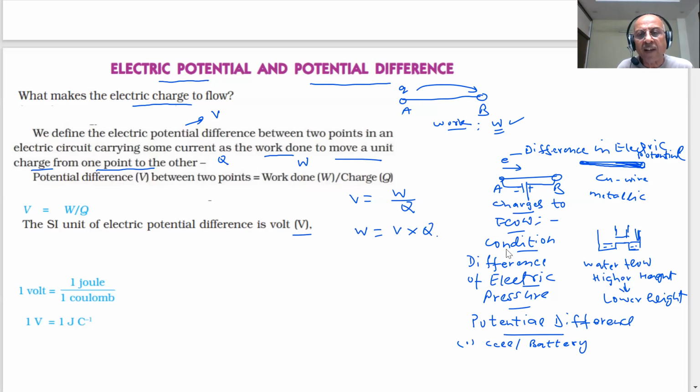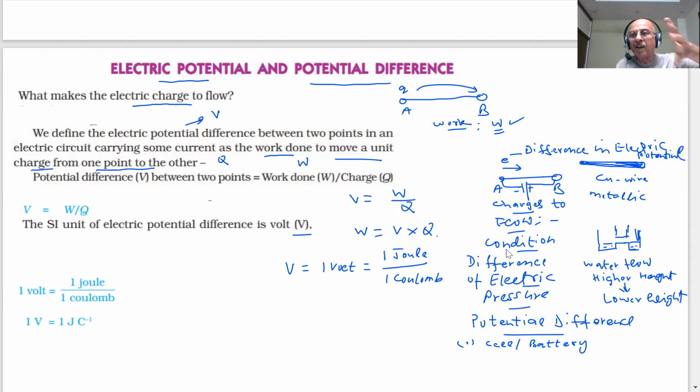Or in other words, I can say that if V is 1 volt, that will be when the work done is 1 joule, the SI unit is joule, and when 1 coulomb of charge is moved. In other words, if 1 joule of work is required to move 1 coulomb of charge from point A to B, that will be equal to a potential difference of 1 volt.